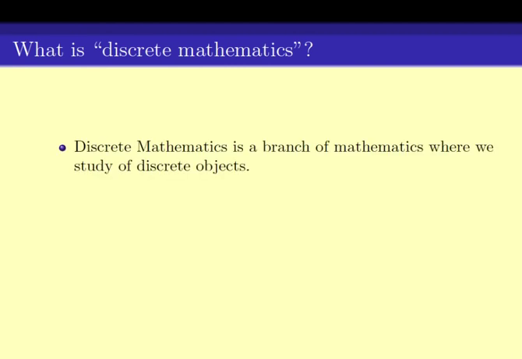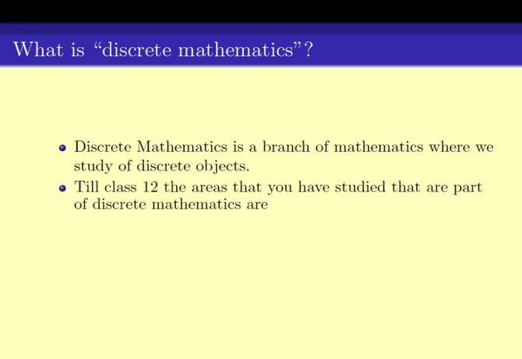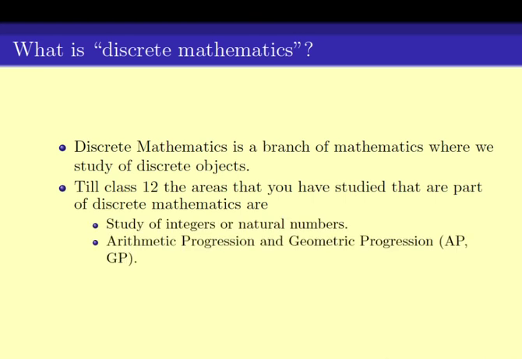And now to go back to the question of what is discrete mathematics: discrete mathematics is the branch of mathematics where we study discrete objects. Till your class 12, you have done a number of subjects in math, out of which subjects like the study of integers and natural numbers, arithmetic progression, geometric progression, permutation and combination all comprise subjects related to discrete mathematics.